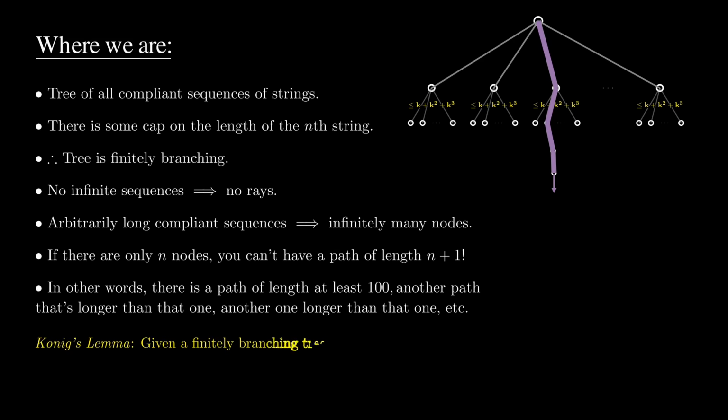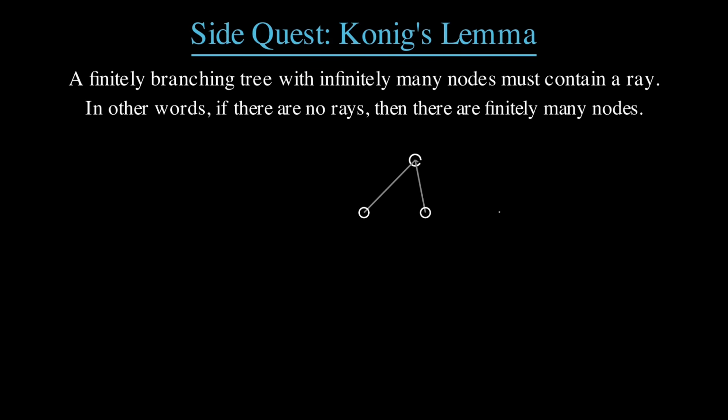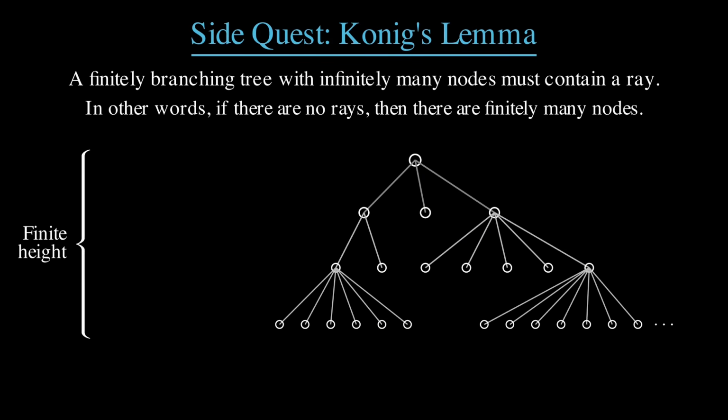But here's the problem. There is a theorem called Konig's lemma, which says that a finitely branching tree with infinitely many nodes must contain a ray. To put it another way, if there are no rays, then there are only finitely many nodes, and therefore there must be a longest path from the root. Another way to think about Konig's lemma is that if you want to cram infinitely many nodes into a finitely branching tree, you can't do it just by making the tree really wide.